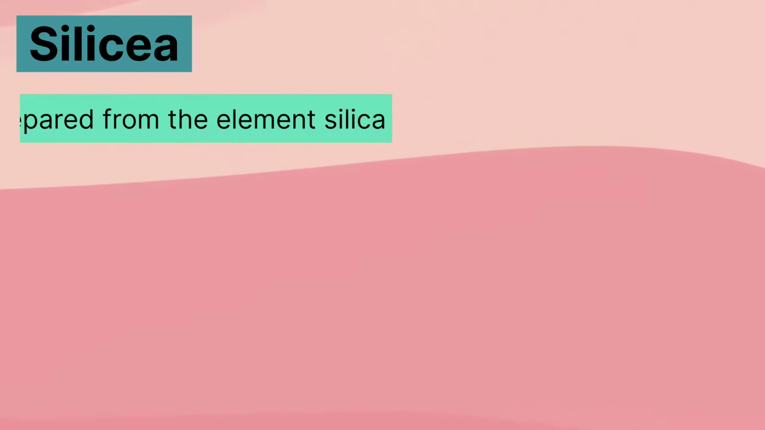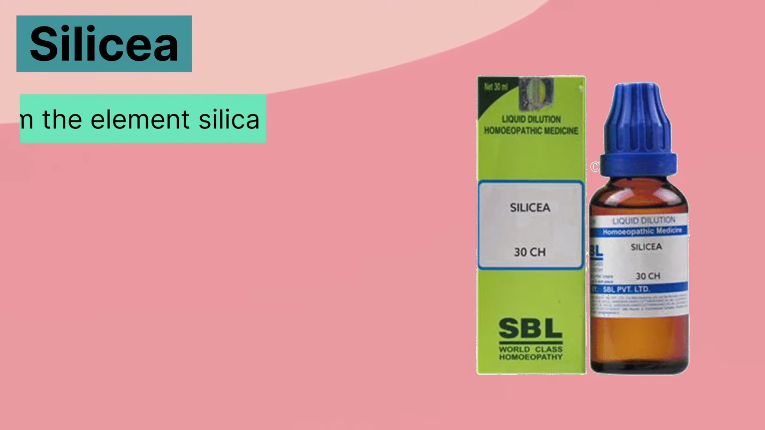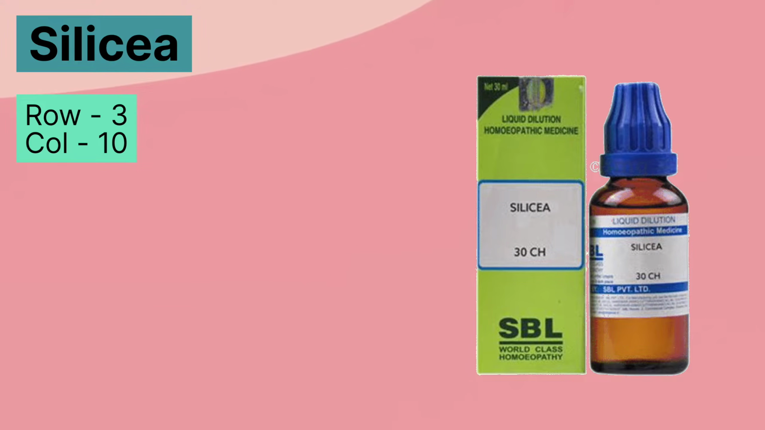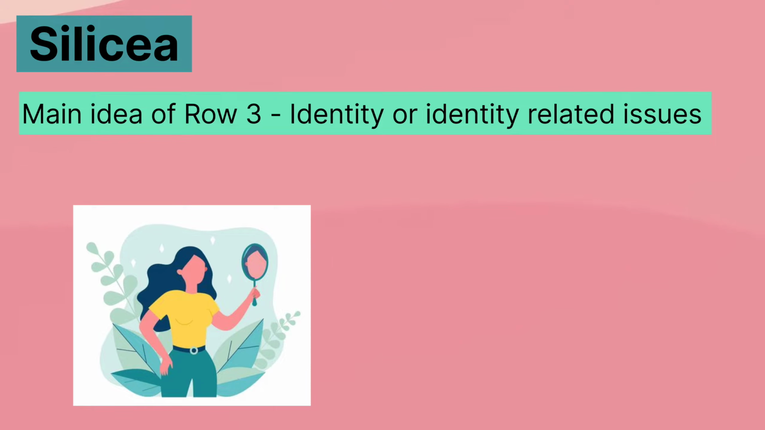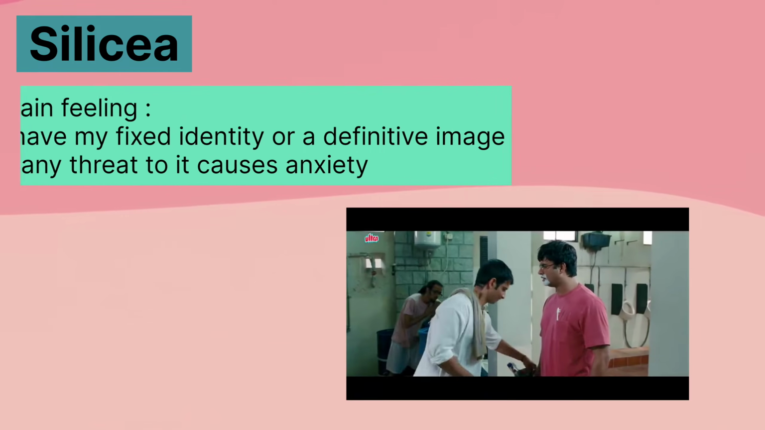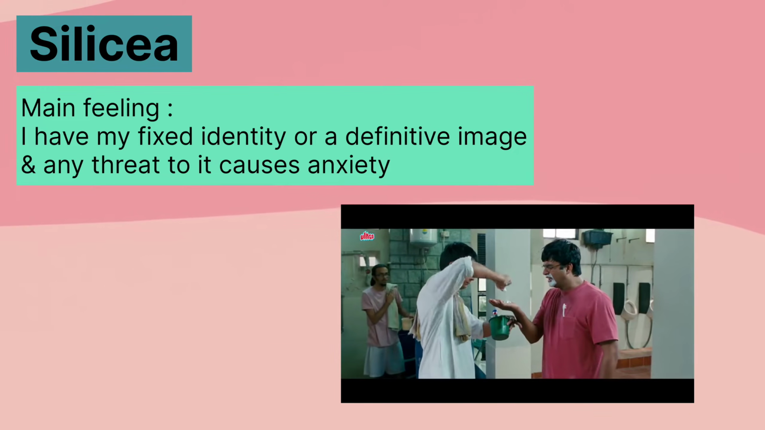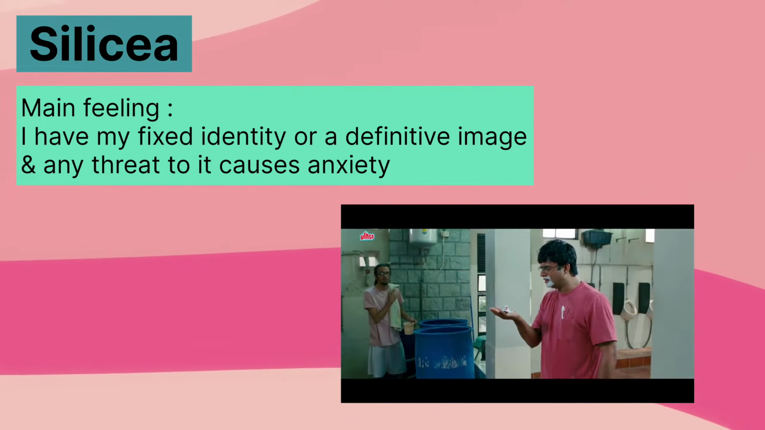Silicea is a remedy prepared from silica, which is an element from the periodic table, as well as an important constituent of the sand particle. Now, silicea or silica belongs to row 3 and column 10 of the periodic table. The main idea of row 3 is identity or identity related issues, while that of column 10 is rigidity or fixity. Thus, the main feeling or idea of Silicea is that I have my own definite image or a specific identity, and any threat to it causes anxiety.